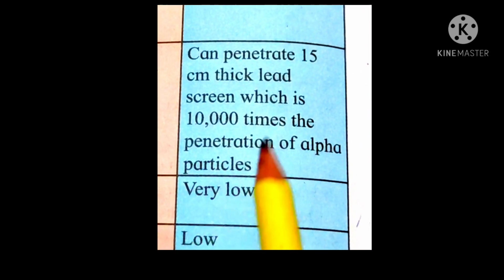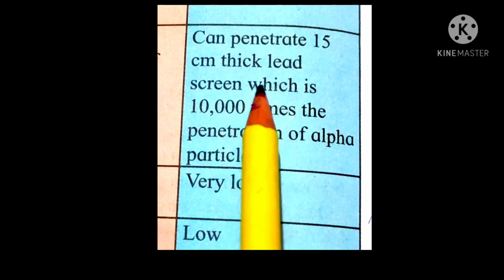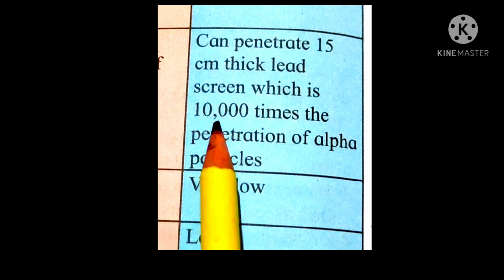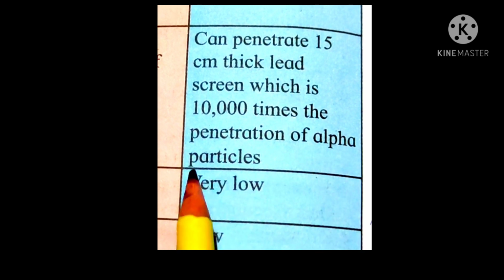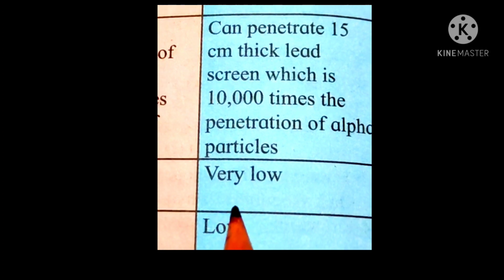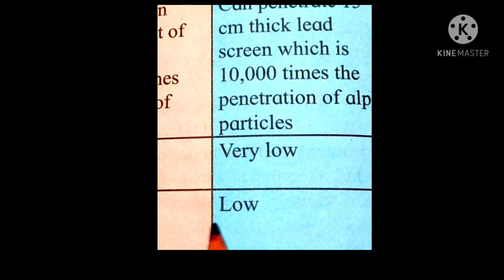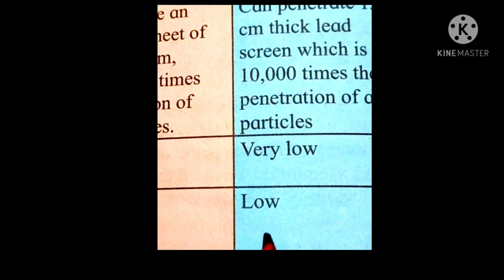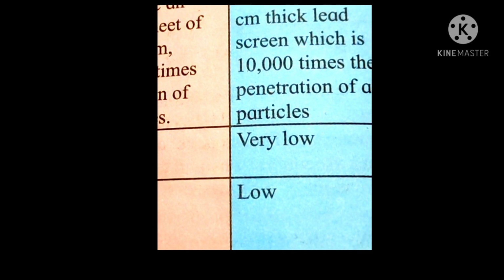The penetration power is that they can penetrate a 15 centimeter thick lead screen, which is near about 10,000 times the penetration of alpha particle. The ionization power is very low and the power to produce fluorescence is also very low.